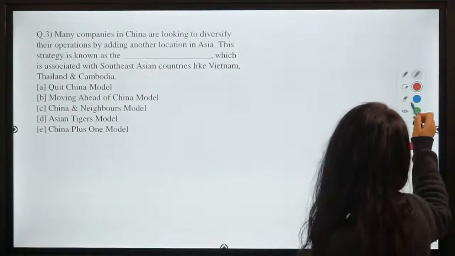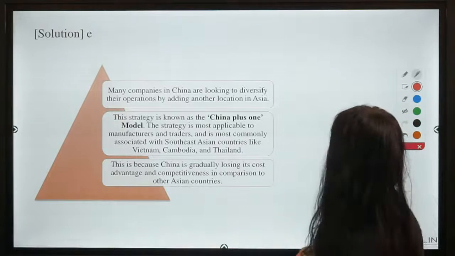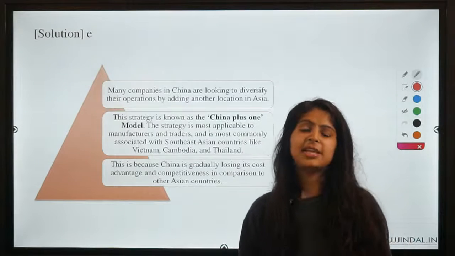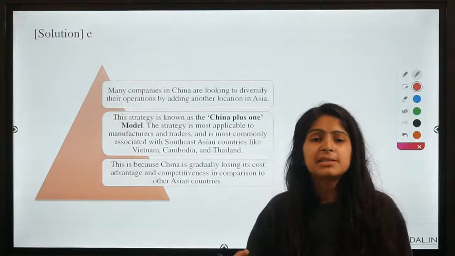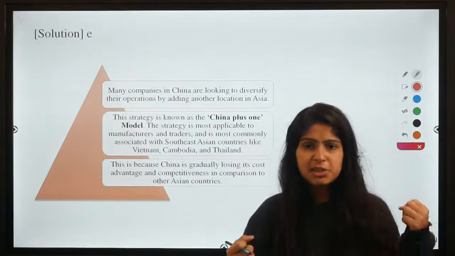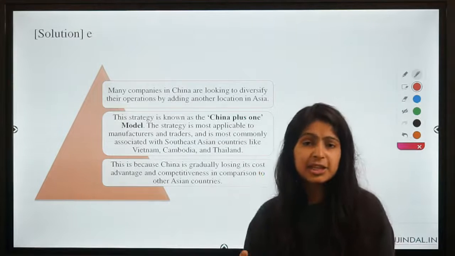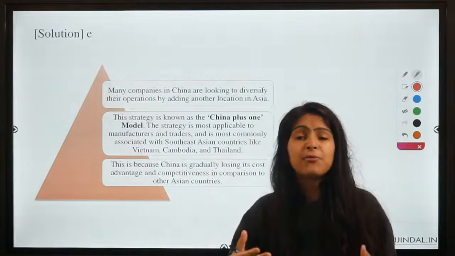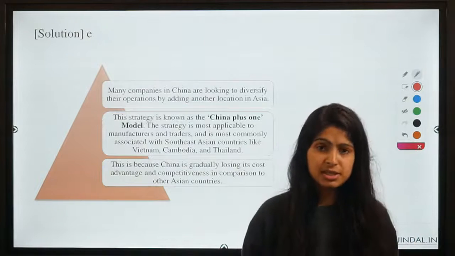The correct answer is option E. That is the China plus one model. So guys, you have to understand the name China plus one. Here we are not talking about the companies uprooting their operations from China and then moving to different countries. We are talking about the companies remaining in China and simultaneously looking for more options to have the same advantages that it enjoys in China.